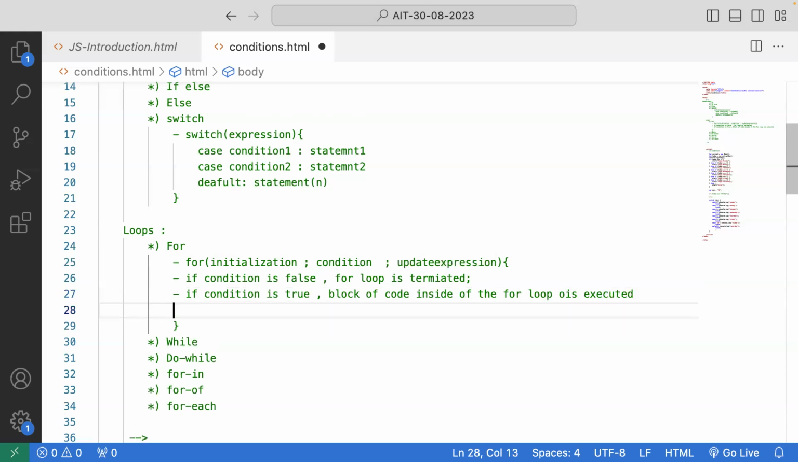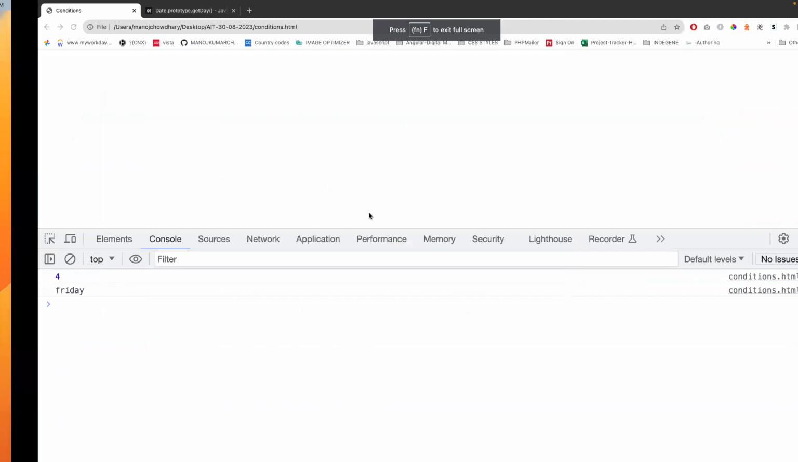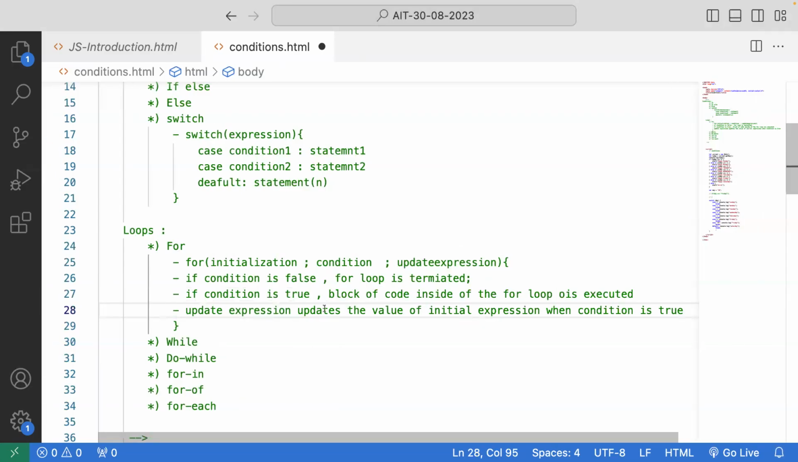Okay. So what does the update expression do? The update expression updates the value of the initial expression when the condition is true. True, not false. Right? Okay, when my condition is true.